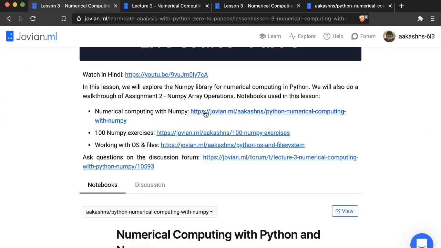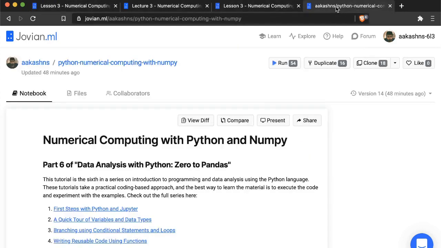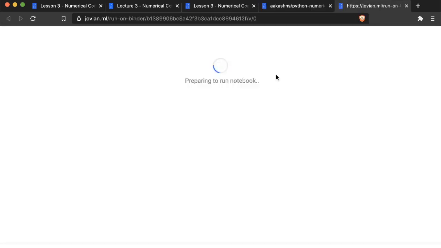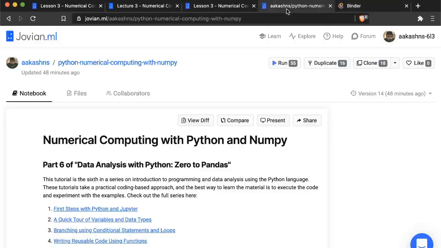So now I'm going to open up the first notebook. The topic is numerical computing with NumPy, and this is a notebook you can open up. So here now I'm going to run the notebook. If you're joining us live, you need not run the notebook right now. Please don't, because there are thousands of us, so that may slow things down a little bit for everyone. So I'm just going to run it right now, and you can run it later after the lecture.